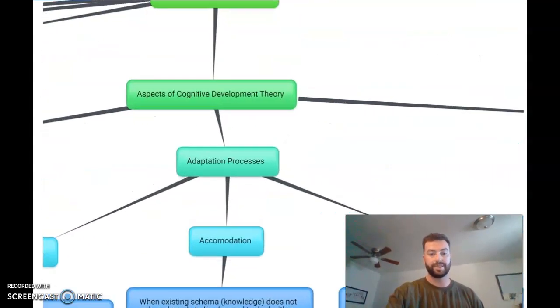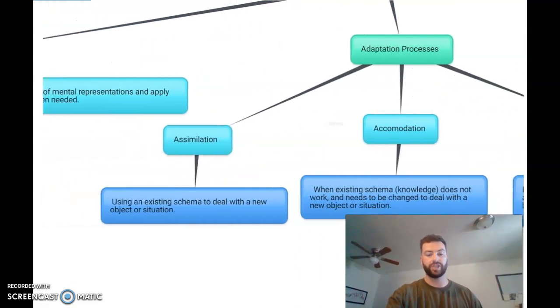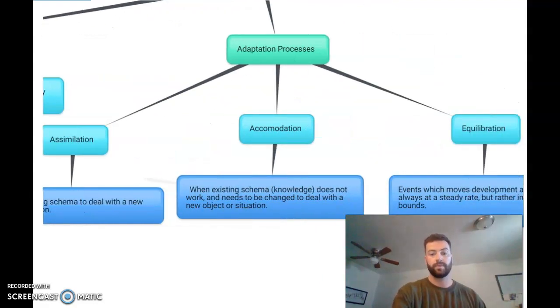The adaptation process breaks up into assimilation, accommodation, and equilibration. Assimilation is using existing schemas, so previous knowledge that we have already acquired, to deal with a new object or a situation. So when we take previously acquired knowledge and apply it to overcome adversity or obstacles that are put in front of us.